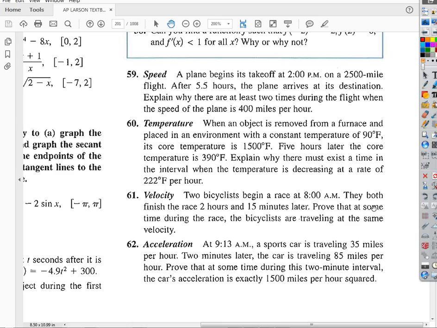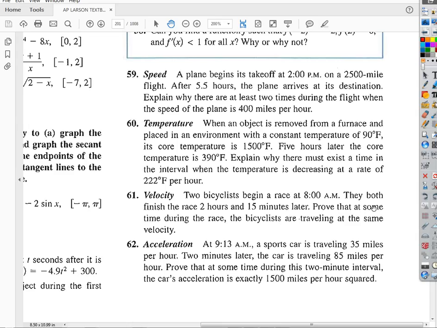So then, let's just take bicyclist number 1. His position function is, he starts at 0 position and he ends at however long the race is, right? Does that make sense? To make it convenient, let's say the race is 67.5 miles, okay?